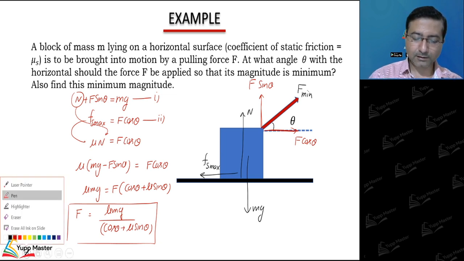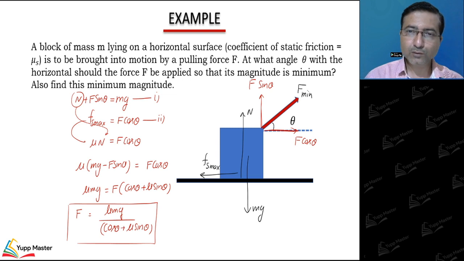Now there are two ways of getting the minimum value of F, because you can see that F varies with angle. If I want to find the minimum value, one thing I can do is differentiate force with respect to angle and equate it to 0.